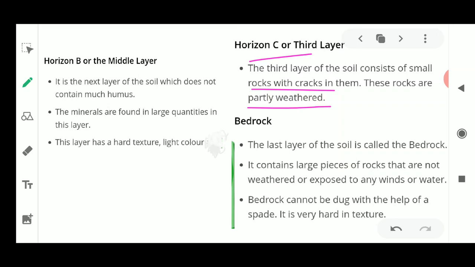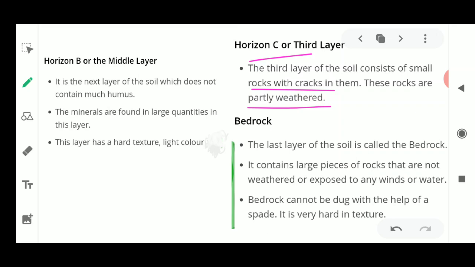Now this third layer also contains some cracks, it also contains some rocks, it also has a hard texture. The third layer does not have humus at all, because of which this layer becomes harder, and it also has a particle size which is more than that of those present in the first and the second layer.